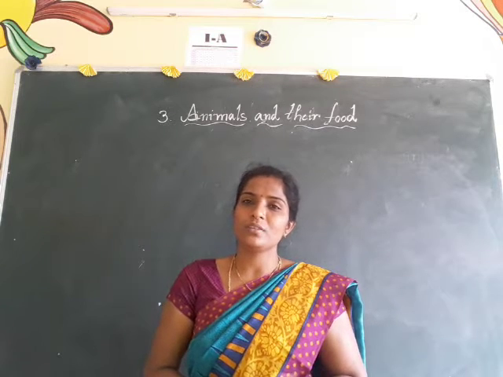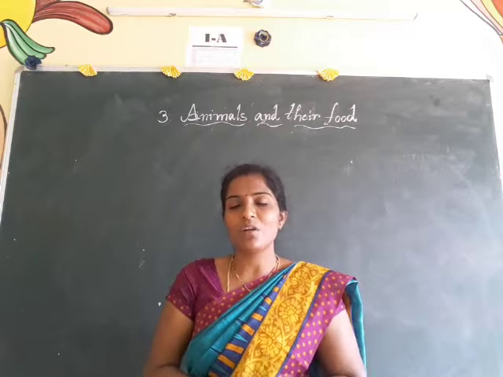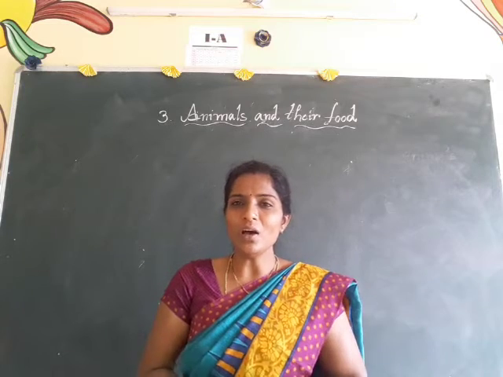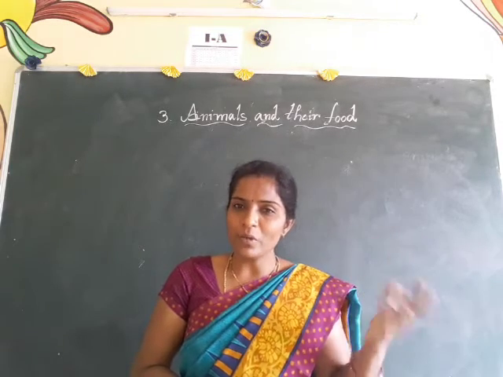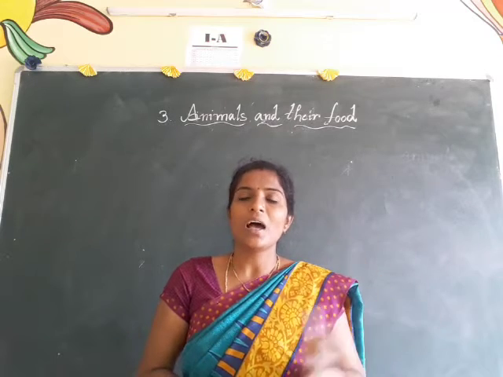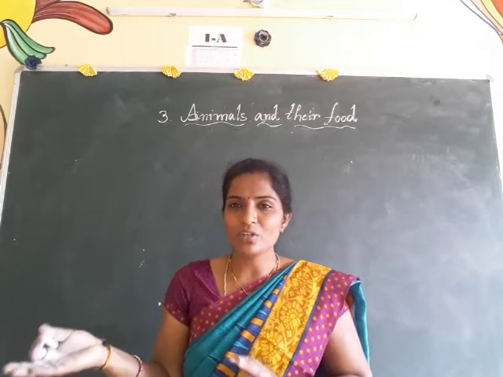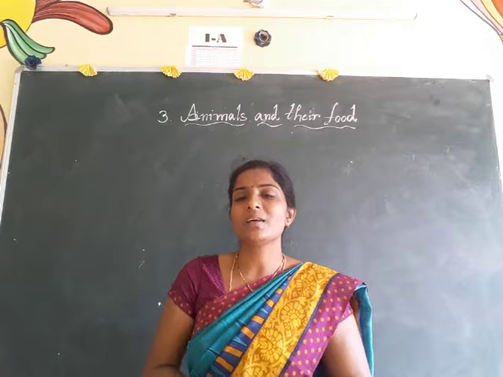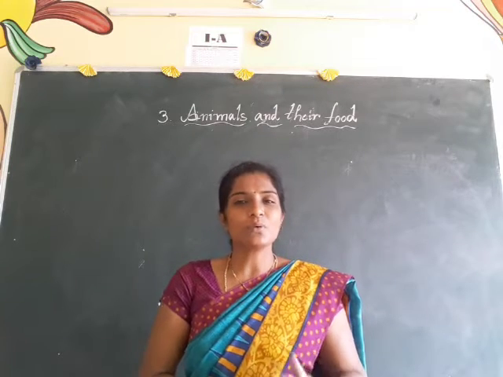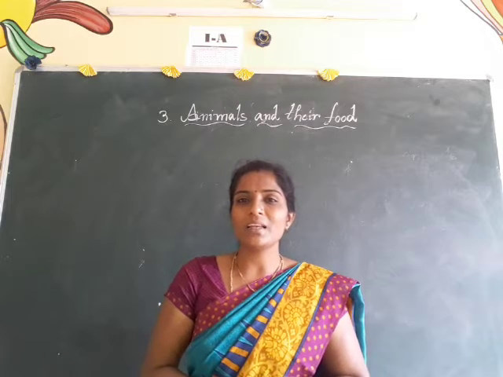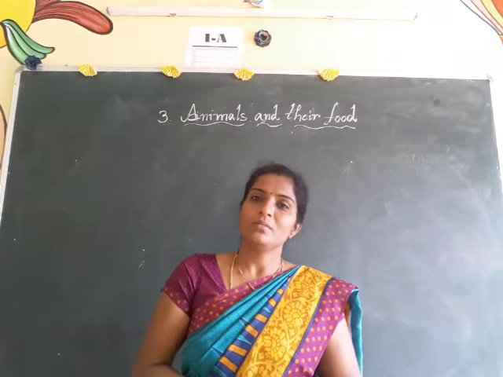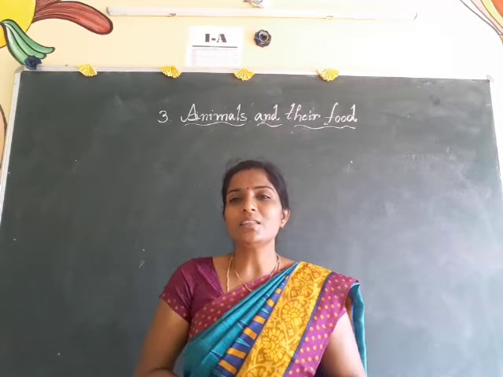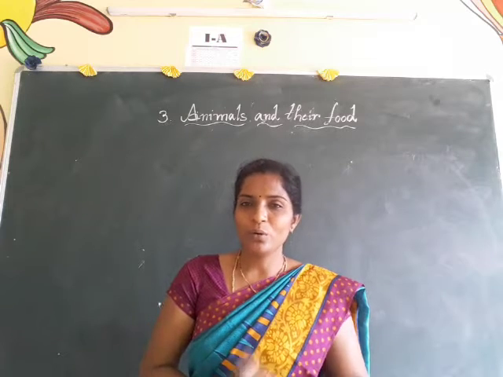And coming to the omnivores. The best example of omnivores is we humans. Humans are the best examples for the omnivores because sometimes some people eat vegetarian food like herbs, and sometimes we eat the flesh of other animals like hens, chicken. So we are examples of omnivores. Okay children, so the animals which eat both plants and animals we call omnivores. Not only humans, bear, crow and also rat are examples of omnivores.